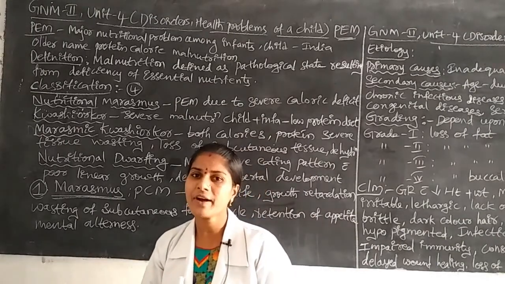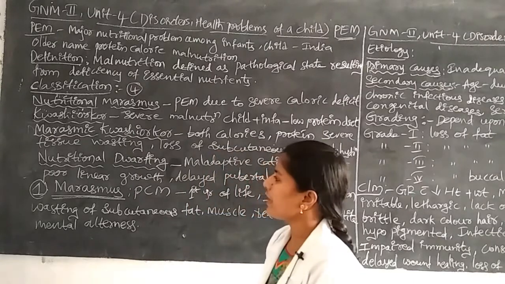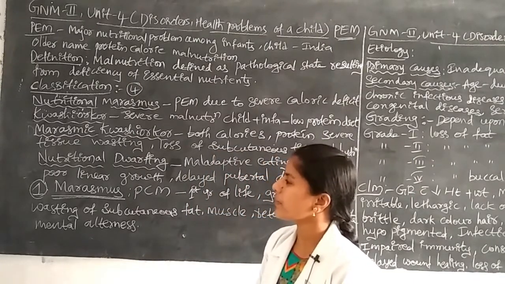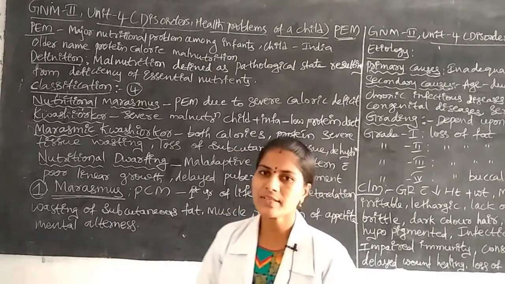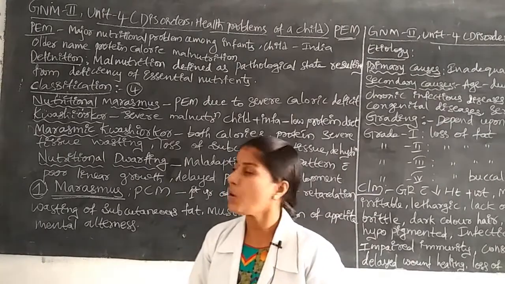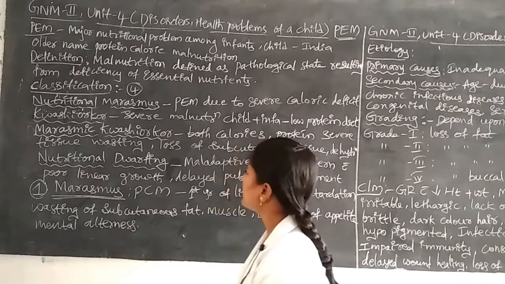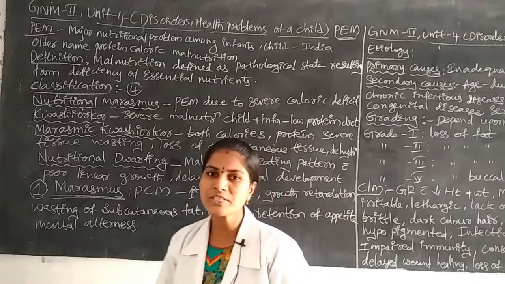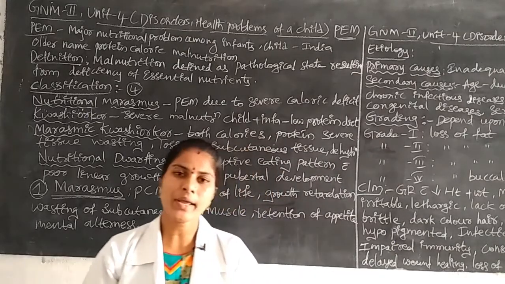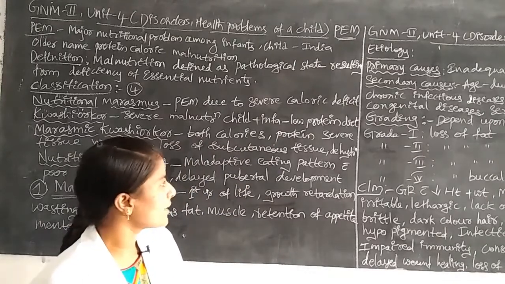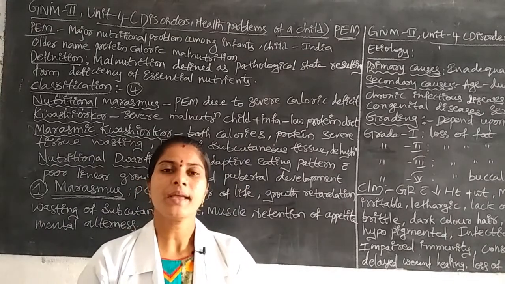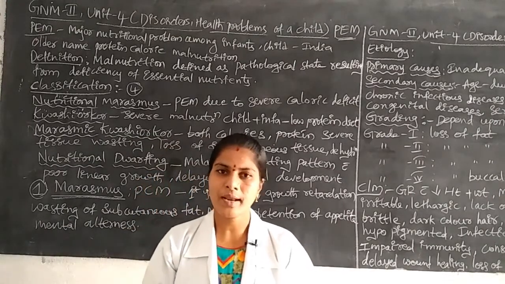How is it identified? When observing children or infants suffering with this condition, tissue wasting is seen, and there is loss of subcutaneous fat. The subcutaneous fat or tissue is less than normal.